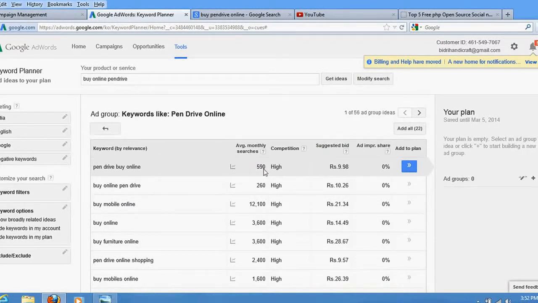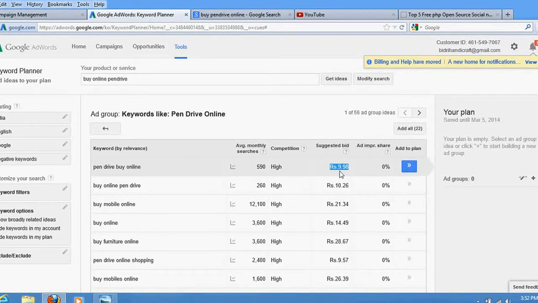Competition is very high, so advertisers are too many. The suggested bid: if you use this keyword, you need not put a manual bid of 50 rupees. It is telling you that if your manual bid is more than this, 10 or 11 rupees, there is a probability to get you on the first page.